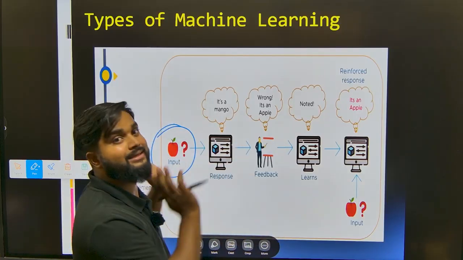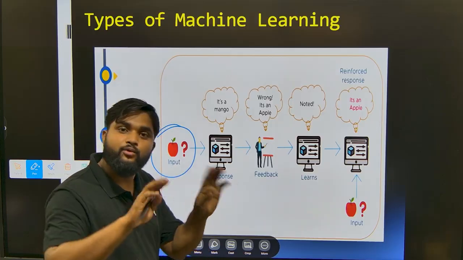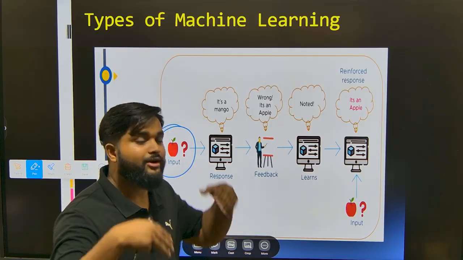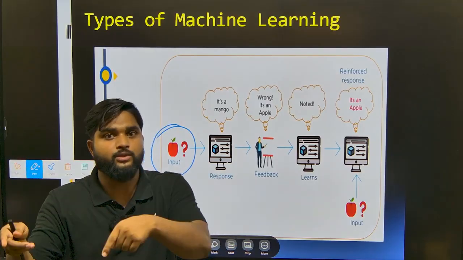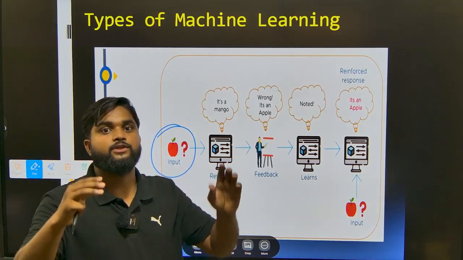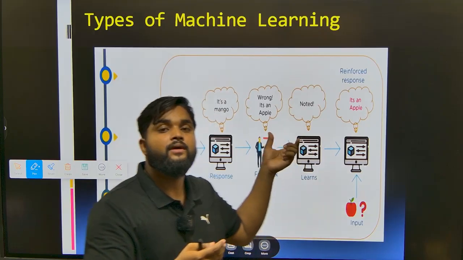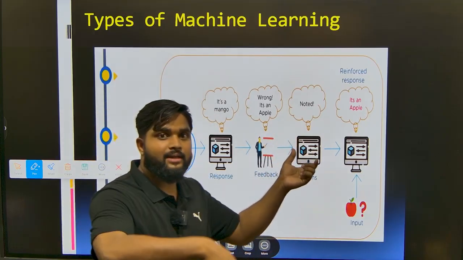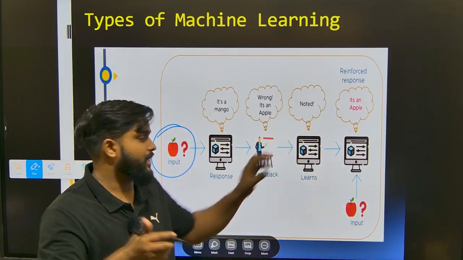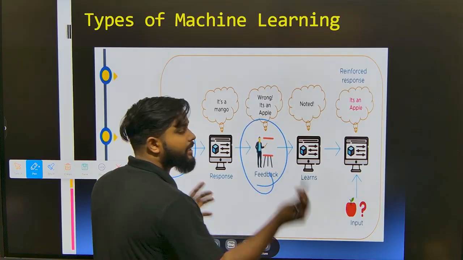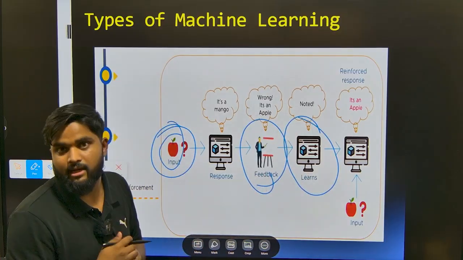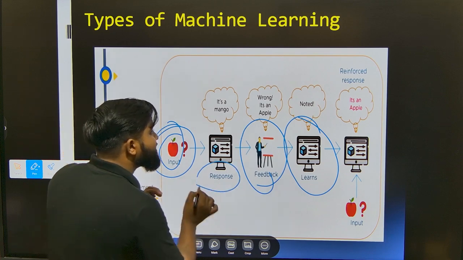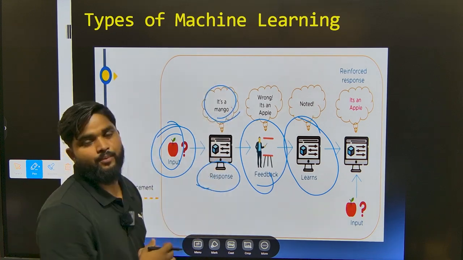The same thing applies in reinforcement learning. We are passing raw data, we are training the model, and if that model gives one response, the agent passes feedback, and according to the feedback the machine is learning. If you see here, we have passed raw data as apple, right? And the machine is giving one response as a mango.